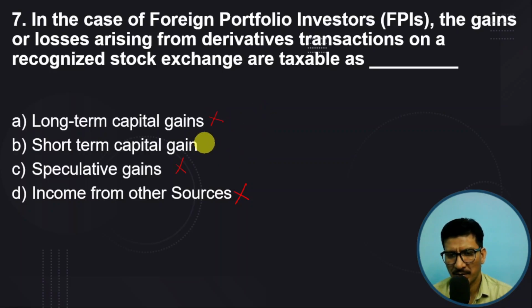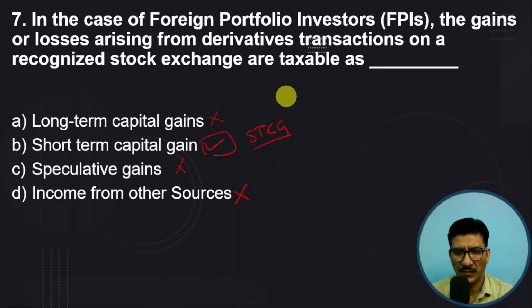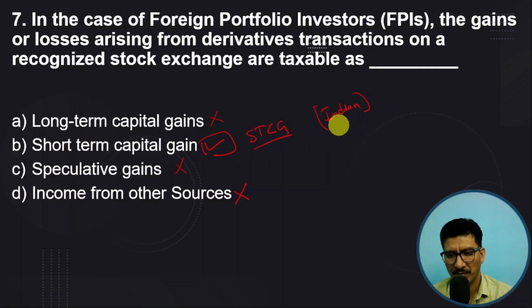So all the gains are considered as short-term capital gain for foreign portfolio investors. In case of Indian investors, the income is considered as business income. Here they are talking about foreign portfolio investors.